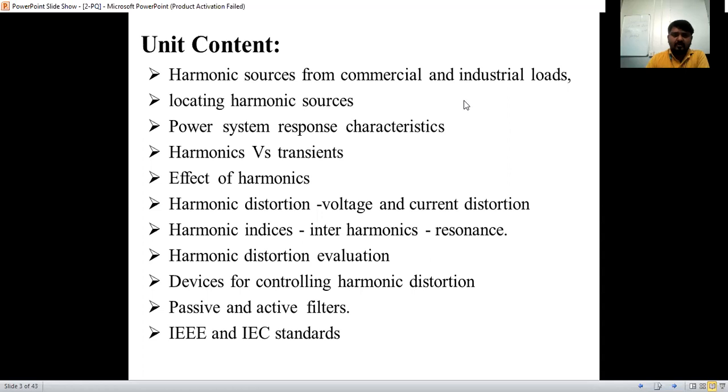Previously, have you studied anything about harmonics? In the first unit we have discussed only the definition. Have you seen any waveforms of harmonics in any subject? Clarify me, anyone, then I will take the introduction. Otherwise, I will skip that part, the introduction of harmonics. Electrical machines.